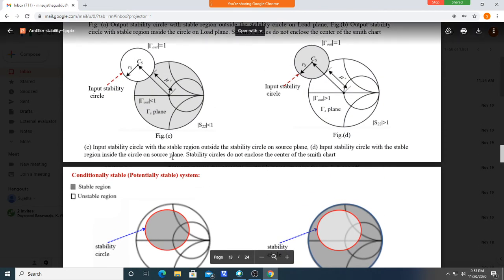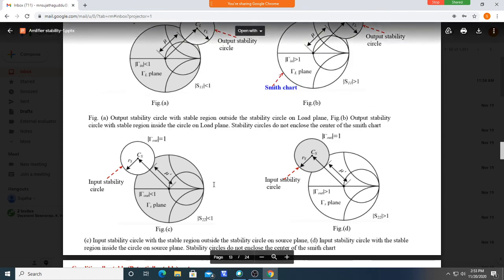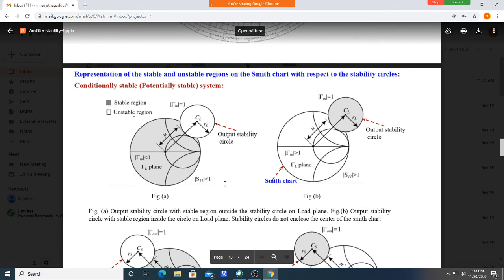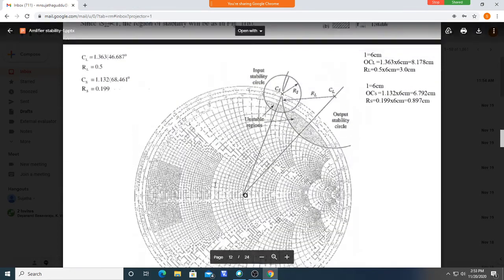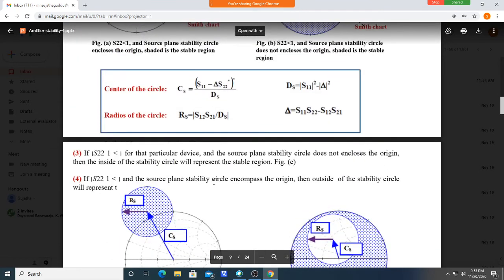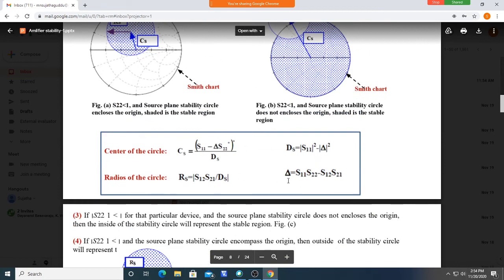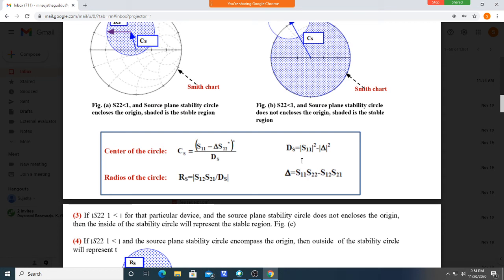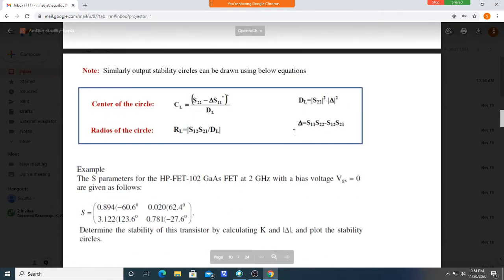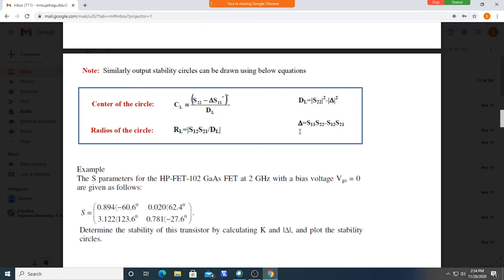For the conditionally stable case, we have to draw stability circles. That is the input stability circle. Using this input stability circle we draw, and similarly we should draw the output stability circle. From that, you can choose ZL for stable or unstable operation.